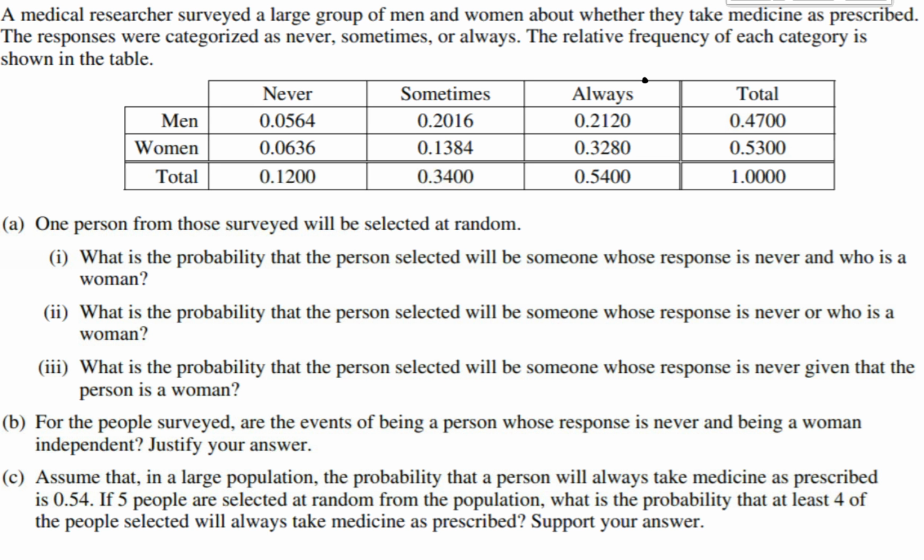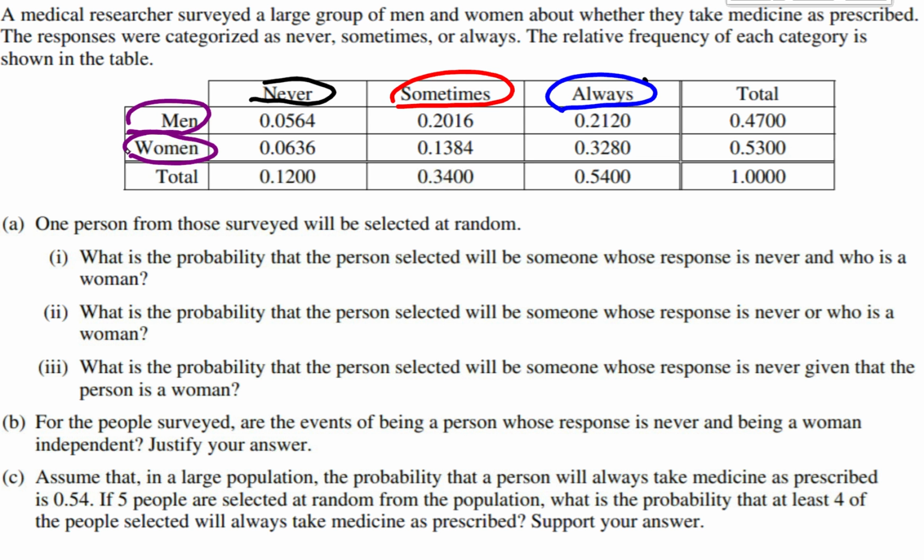A medical researcher surveyed a large group of men and women to ask them about whether they take their medicine as prescribed. And the answers they were able to give were things like they could say I never take my medicine, or I sometimes take it, or I always take it. Those kinds of things. And then over here on the left side of the table, we have the gender.